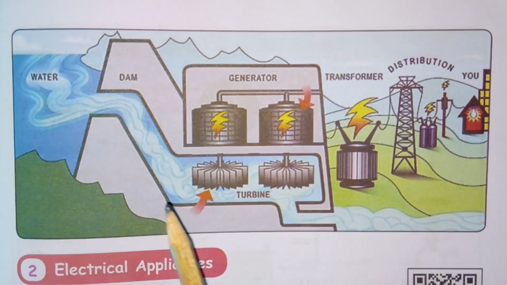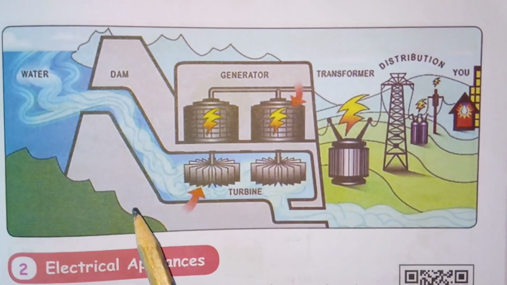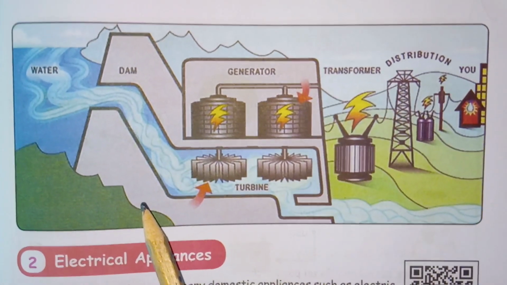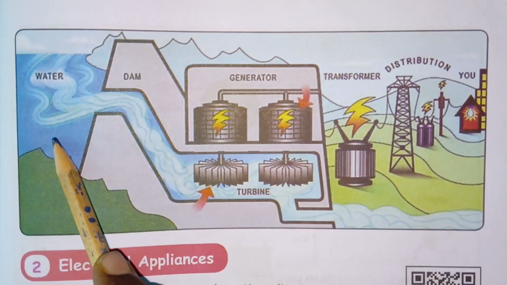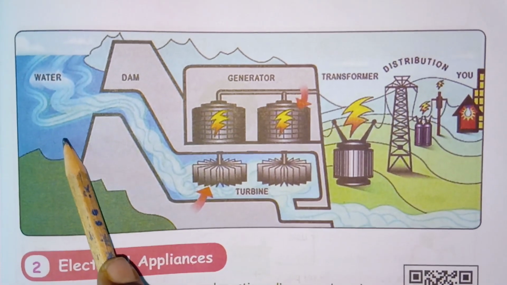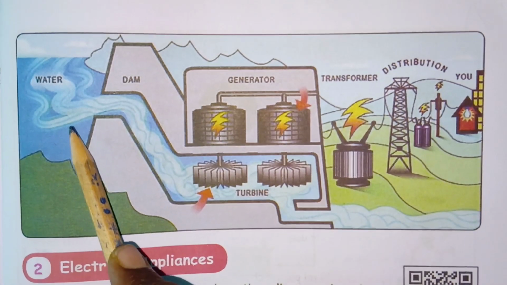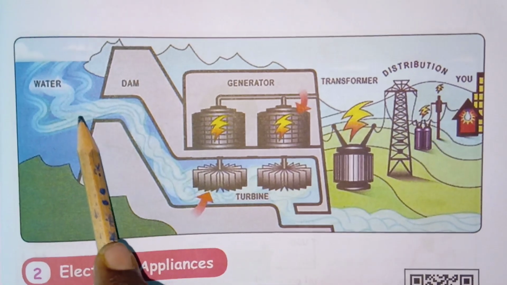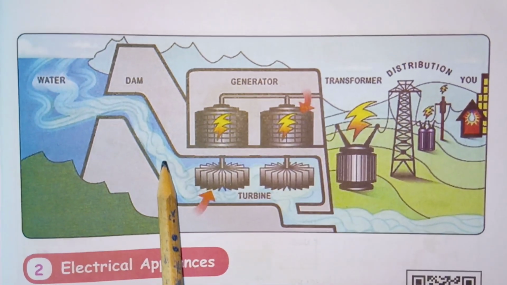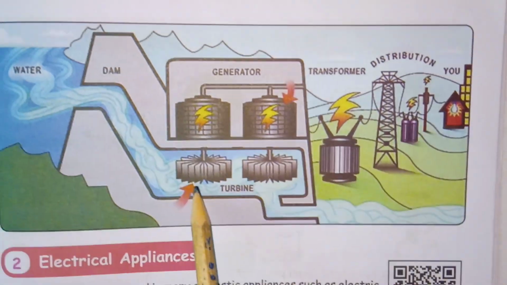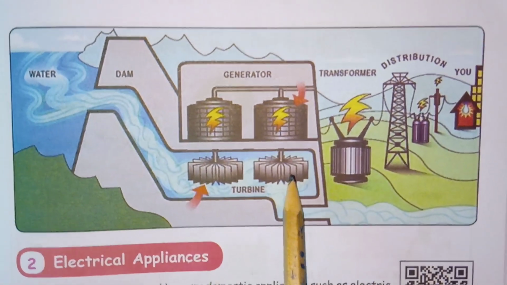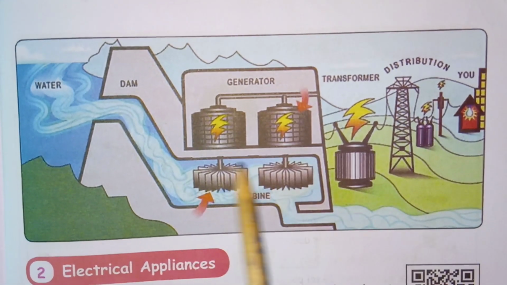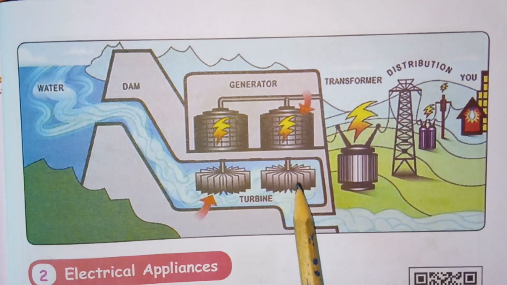See children, this diagram will explain very clearly how electricity is generated from the water dam. See, this is the stored form of energy. It contains potential energy. When this water falls down, the potential energy is converted to kinetic energy. In this place we have placed the turbine. This is called the turbine, children. When water continuously falls, the turbine starts to rotate.